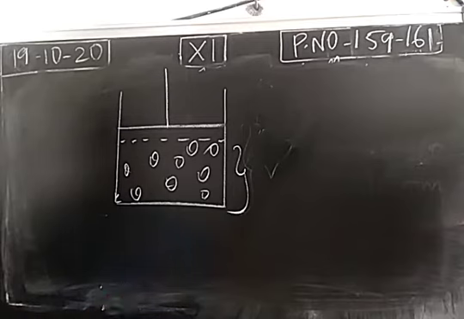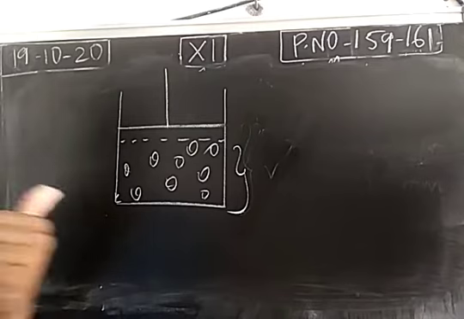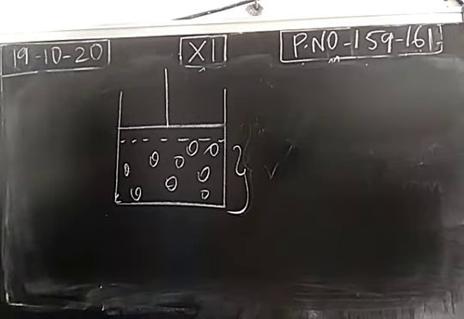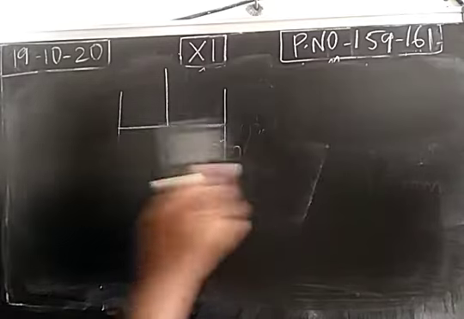Collisions between the gaseous molecules, and collisions between the wall of the container and the gaseous molecules, will be more, so that the density increases and pressure increases. So volume decreases, pressure increases. This is the reason why these two properties, volume and pressure, are inversely proportional.